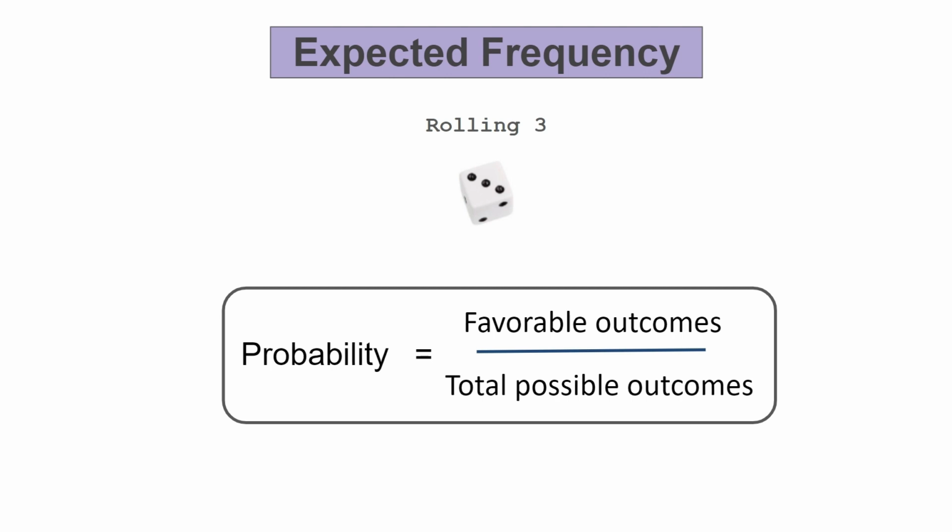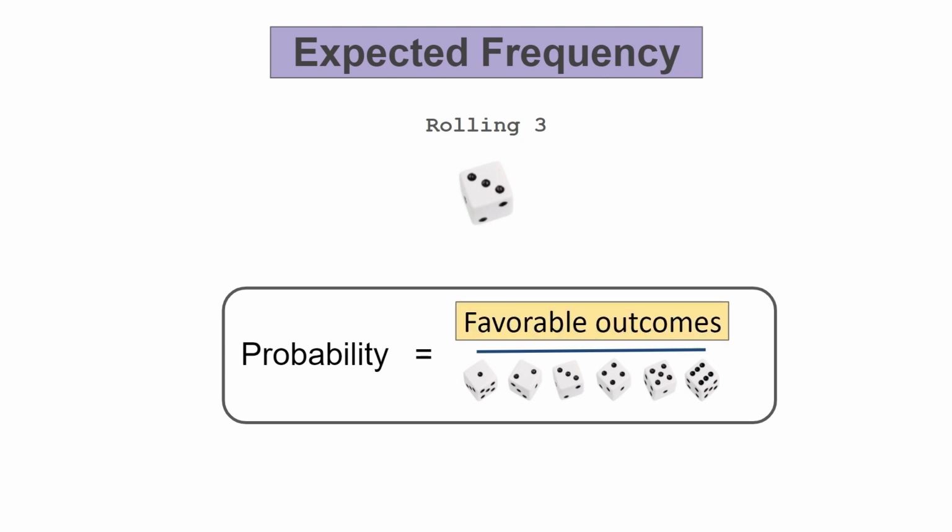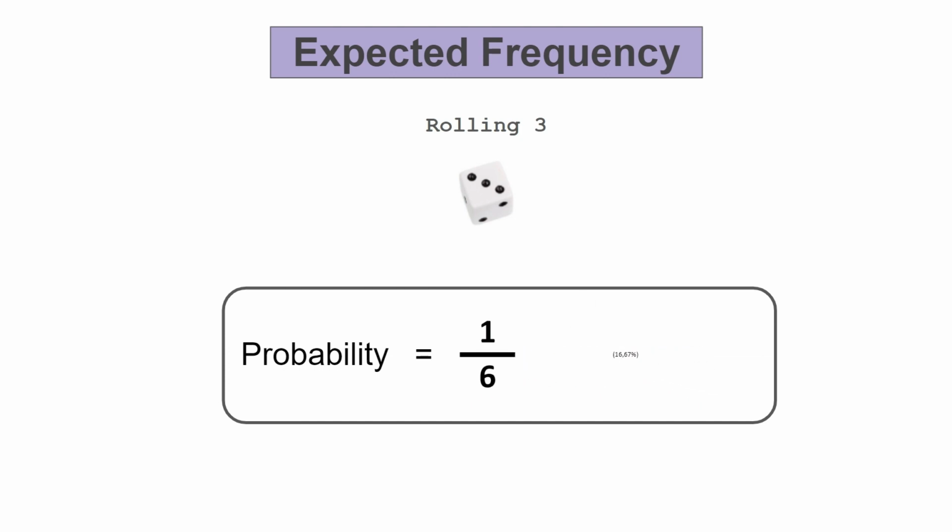Well, in this case, the total possible outcomes is 6, since a fair die has a total of 6 sides. And the favorable outcome, or the outcome we want, is 3, which is only one of the 6 sides. This means the probability of rolling a 3 is 1 out of 6, or 16.67%.